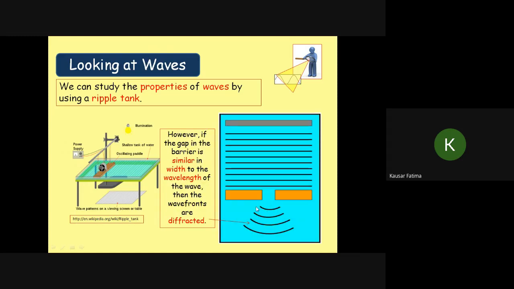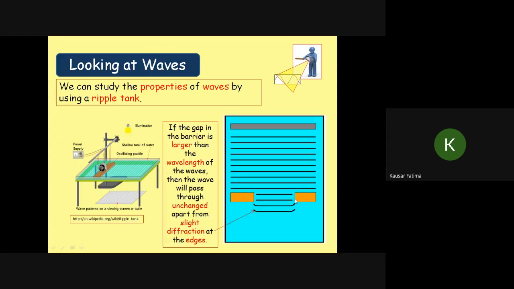See, this is the bending. See the wavelength and the gap, they are comparable. The gap is not too wide compared to the wavelength. So this is the diffraction. And here the gap is very large compared to the wavelength, so there is very little bending. So this is little diffraction.